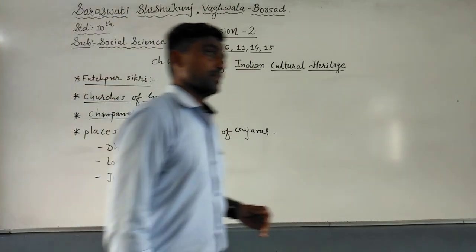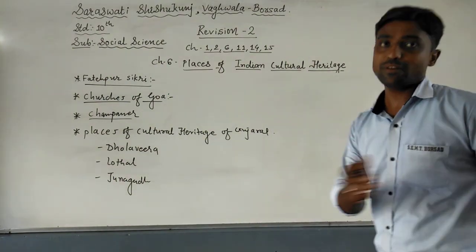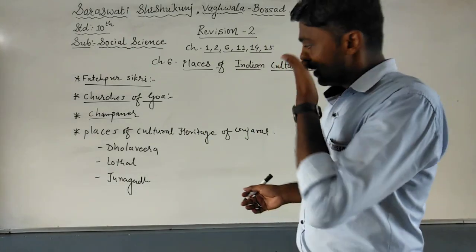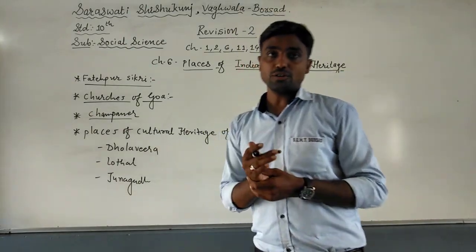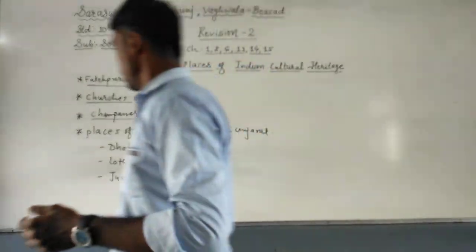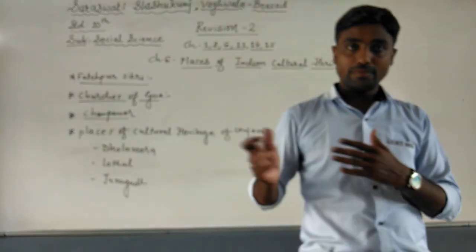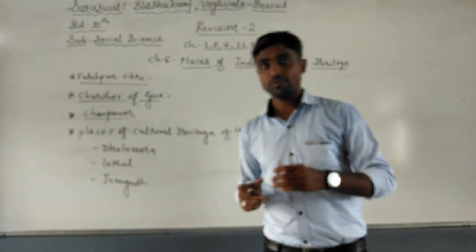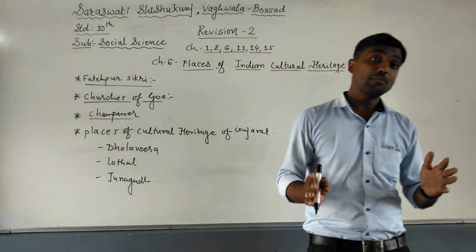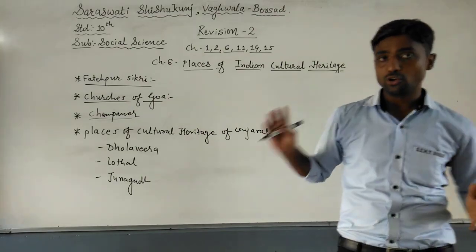Now just see that Dholavira is an entire town painted with white color. It is located near Khadirbet village in Kutch, Bhachau Taluka. The entire town was fortified, which means a wall was constructed for protection or security reasons. Lothal is located between the Ahmedabad and Bhavnagar highways, 18 km away from Ahmedabad, near the Gulf of Khambhat. Lothal is also considered a precious port of that time. Dockyard facilities were also available in Lothal.